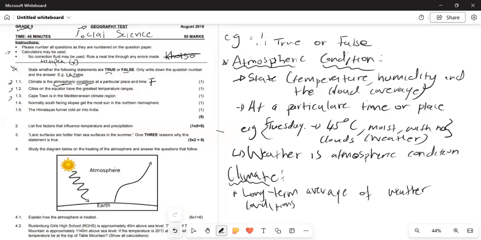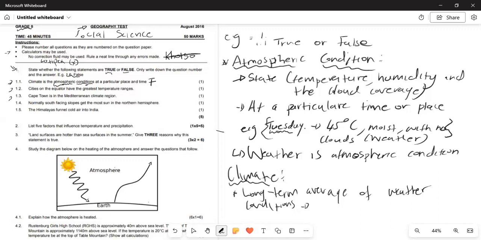What that means is that within a period of time, let's say weather happens in one day, on a Tuesday, weather can be an atmospheric condition on a Tuesday.